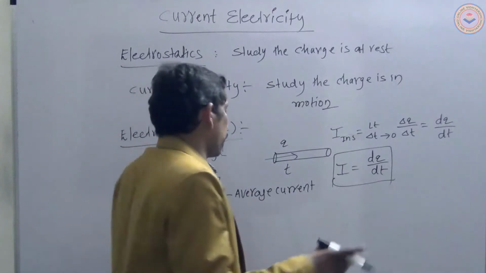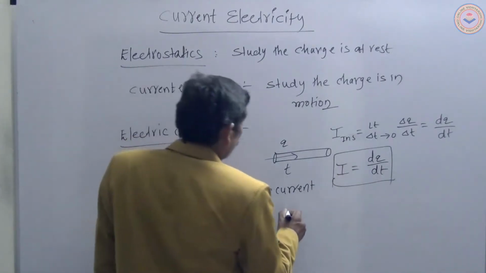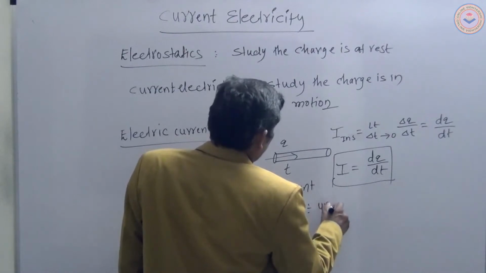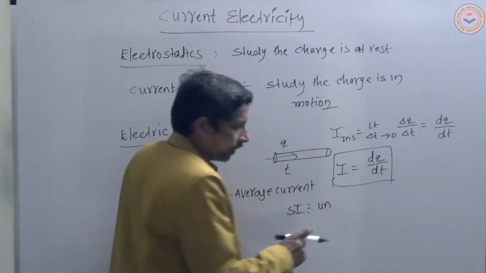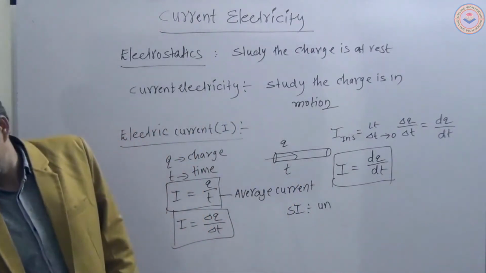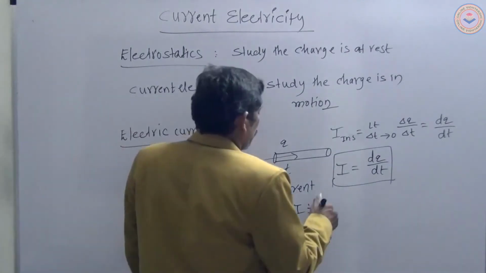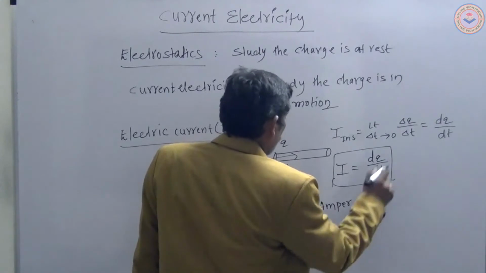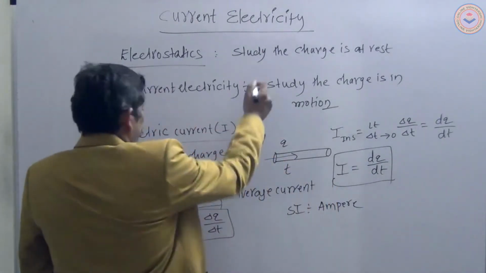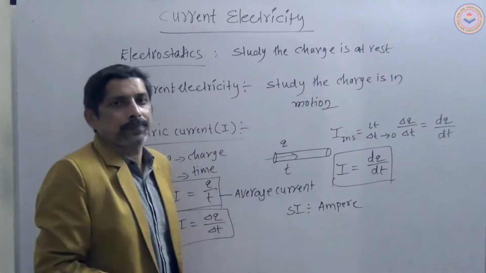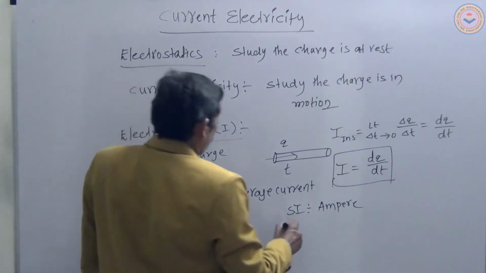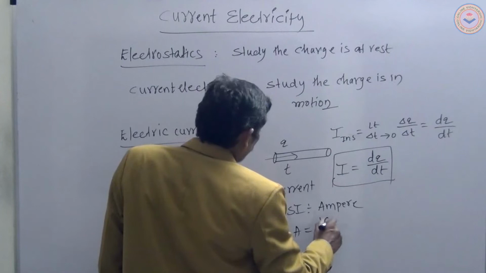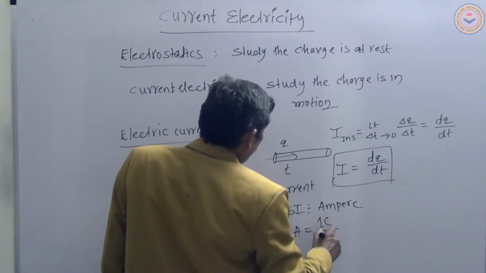Then what is the SI unit of the current? The SI unit is ampere. What is the statement of the ampere? 1 ampere is equal to 1 coulomb per 1 second.